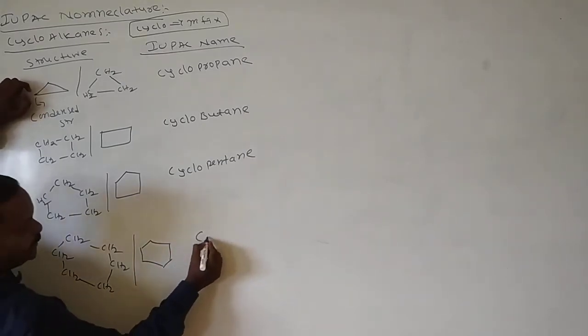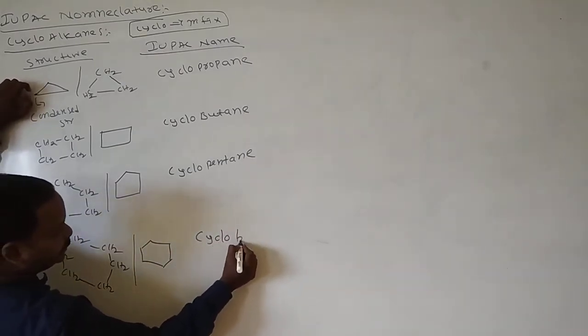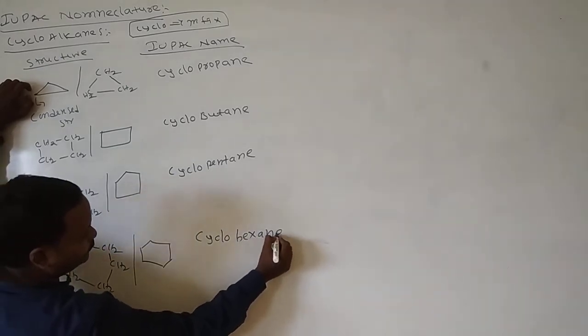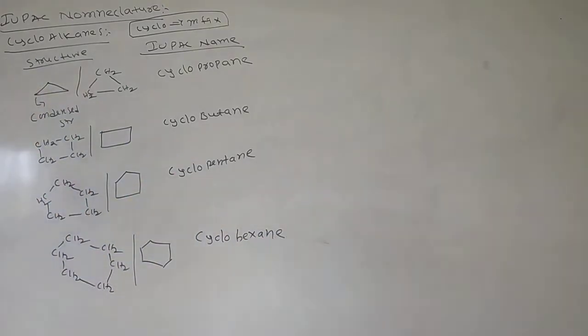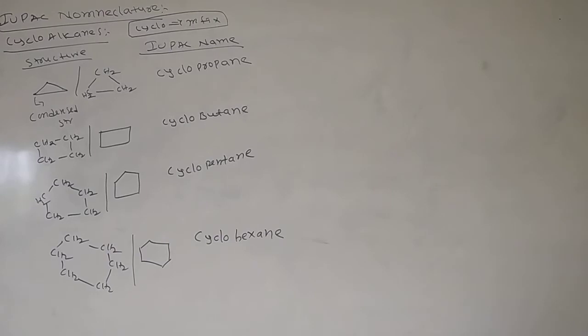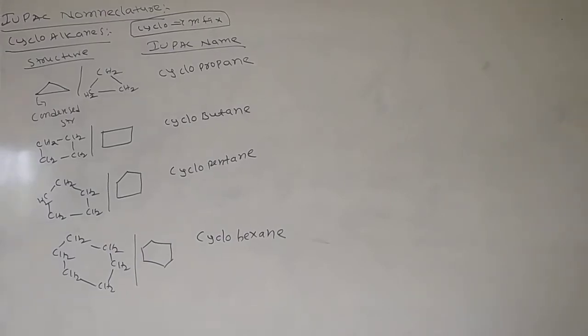Here CH2, CH2, CH2, CH2, CH2, CH2, 6 carbon atoms are present in a cyclic manner. Here I am writing a hexagon. The IUPAC name of this molecule is cyclohexane. These are the simple molecules. I took them like this.